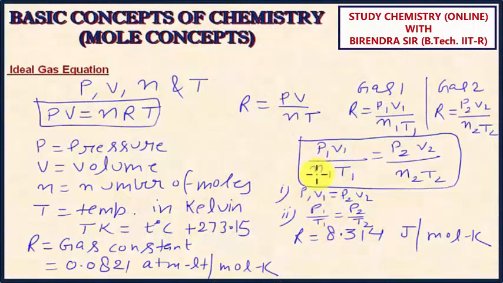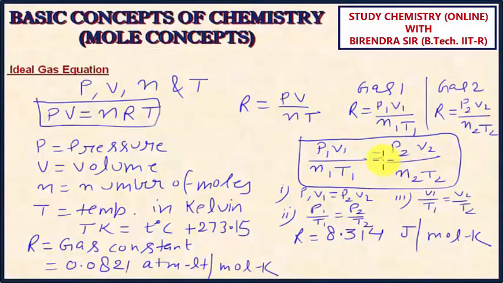If it says pressure and number of moles are the same, then I can write V1 upon T1 is equal to V2 upon T2. So different equations can be derived with the help of this standard combined relation. My point is clear. Now I'll take a few questions.